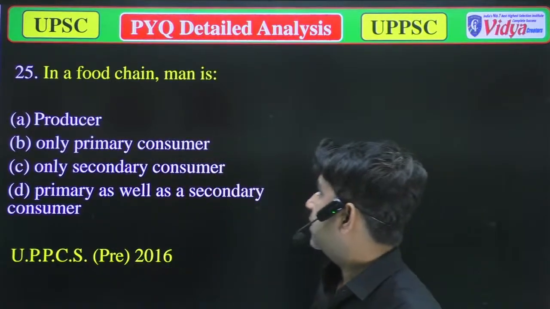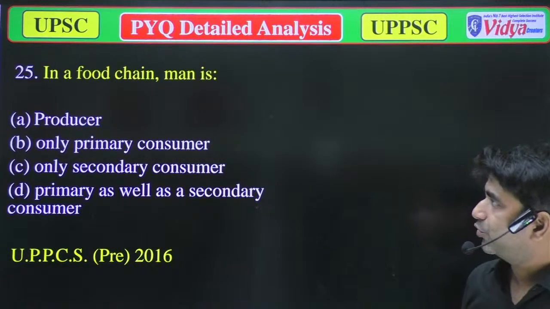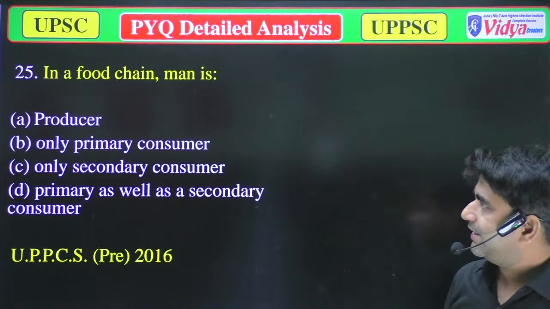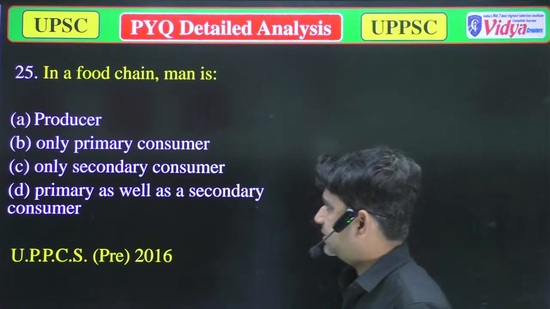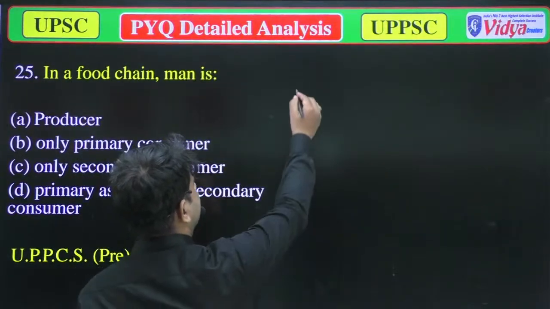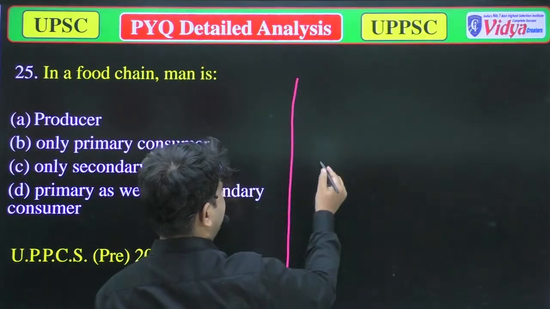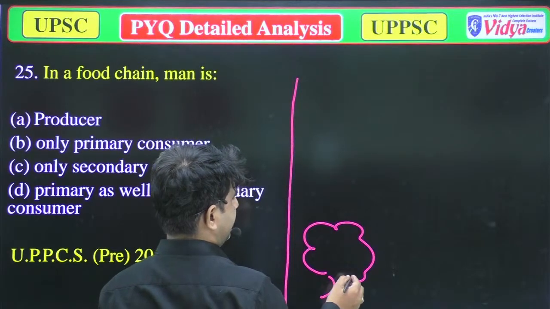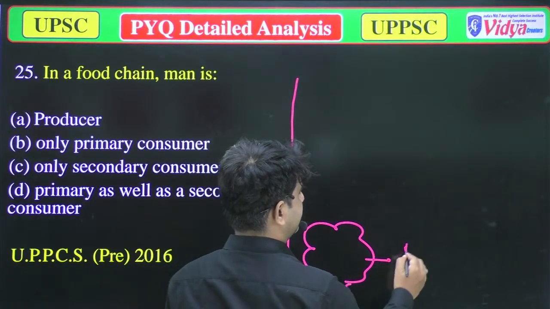It was, in a food chain, man is A, a producer, B, only primary consumer, C, only secondary consumer, and D, primary as well as secondary consumer. So when we talk about these things in a proper way, mainly plants are producers.